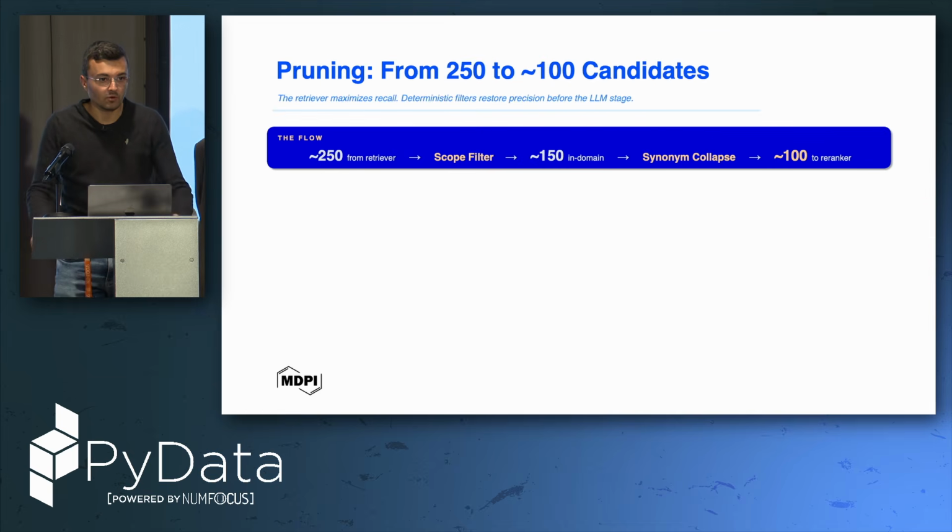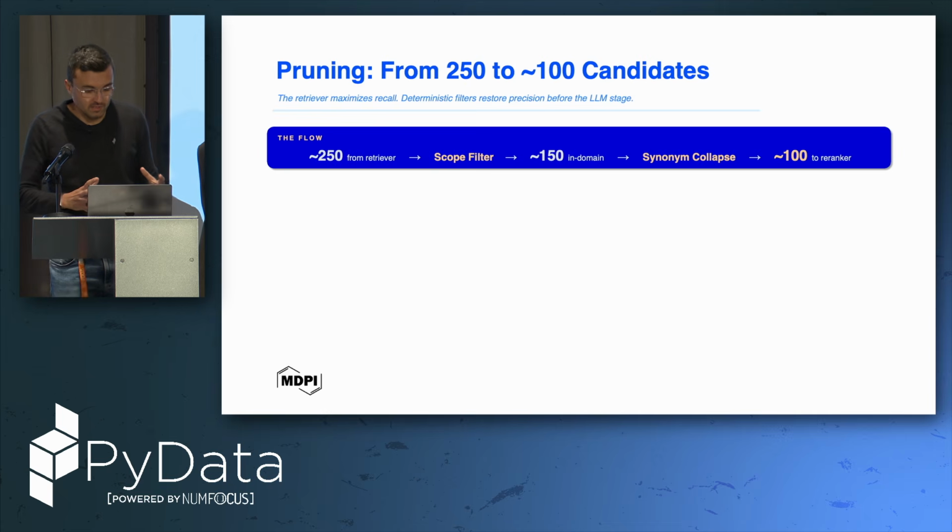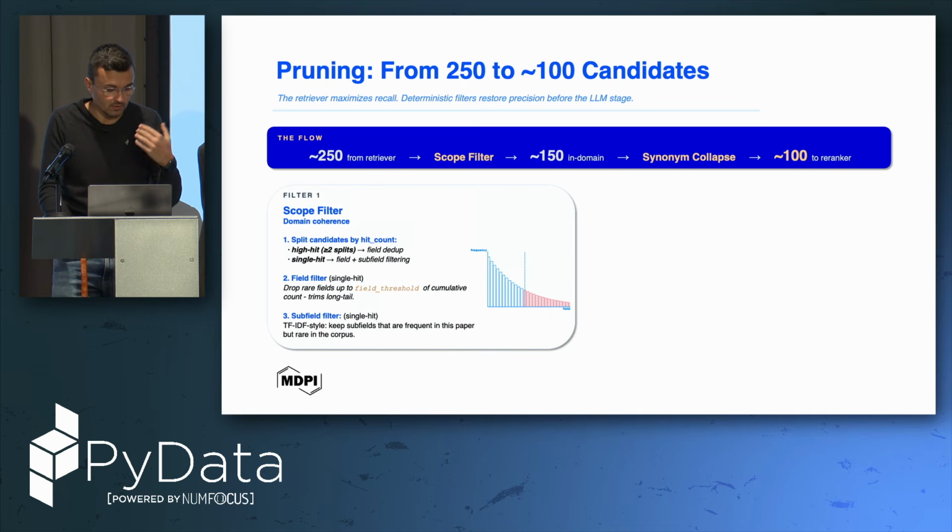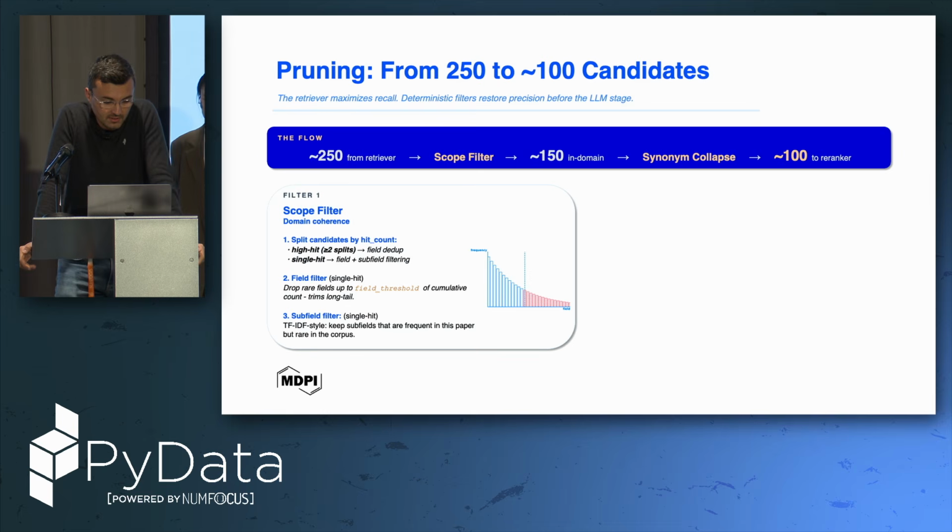Then the second step. We end up with 250 potential candidates so far, and our initial goal was to reduce again before feeding them into an LLM. So the flow is to have some scope filters that filter out around 100 potential candidates. Here, what we're doing was to use some Python functions and something related with the distributions, a sort of TF-IDF style, both on field distributions and subfield distributions.